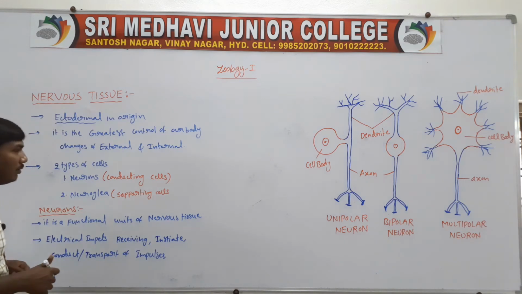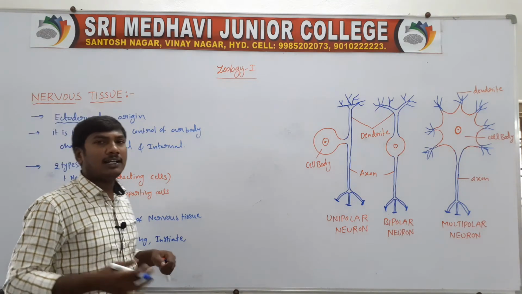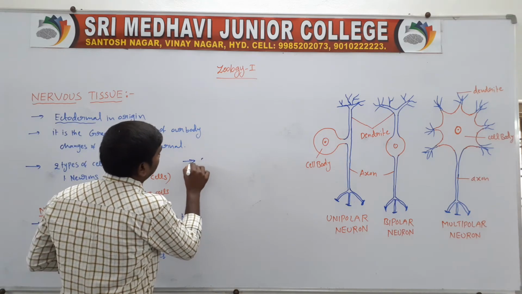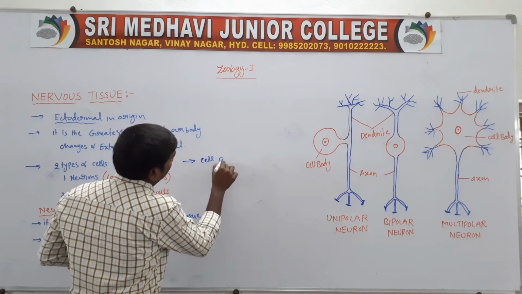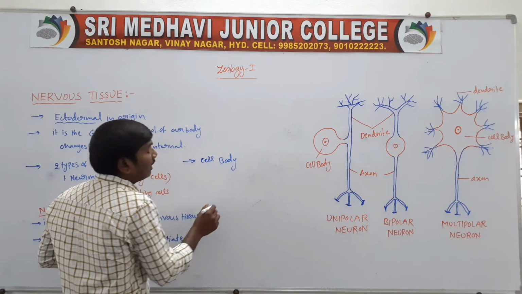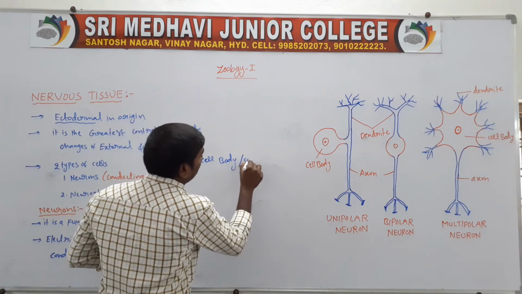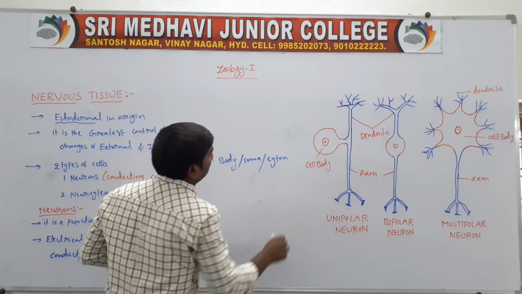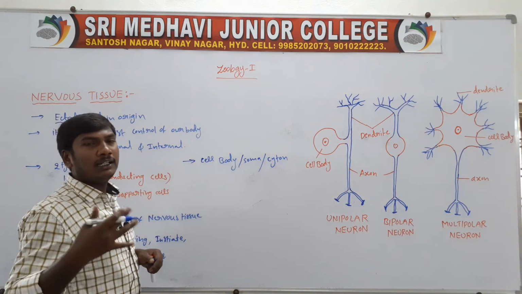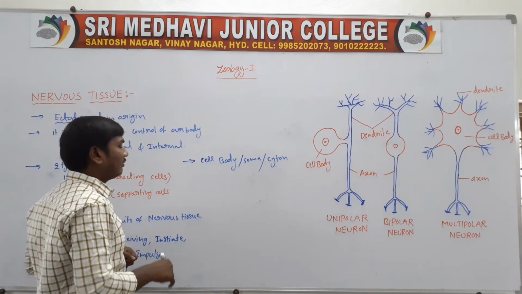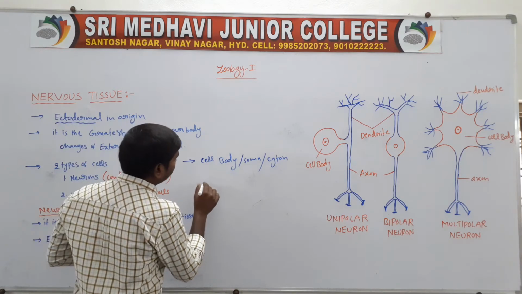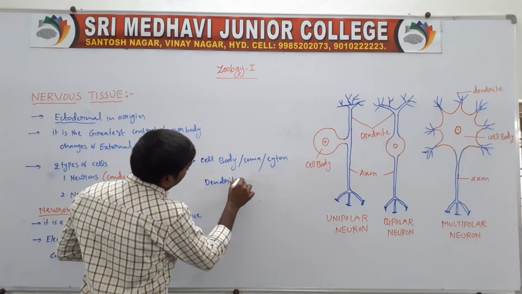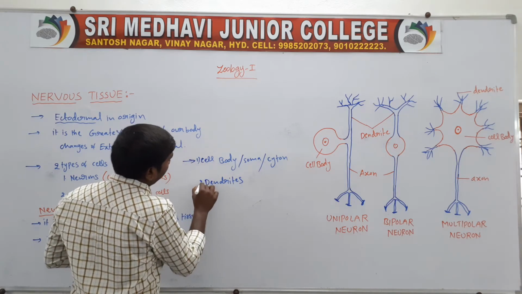The neuron contains three parts. First, the cell body, also called the soma or cyton. Next, the dendrites.